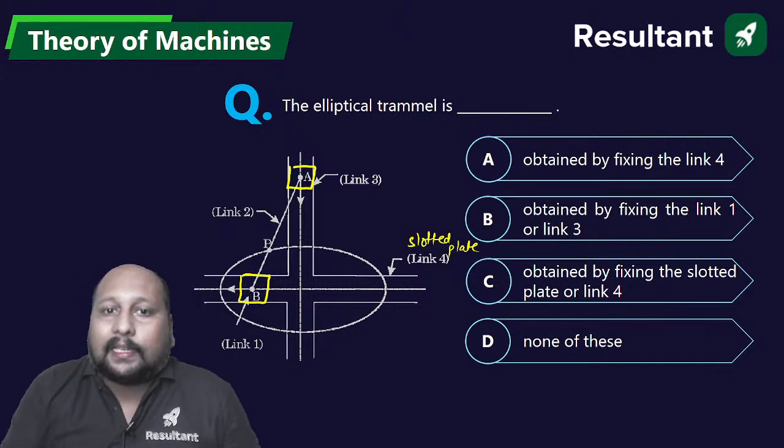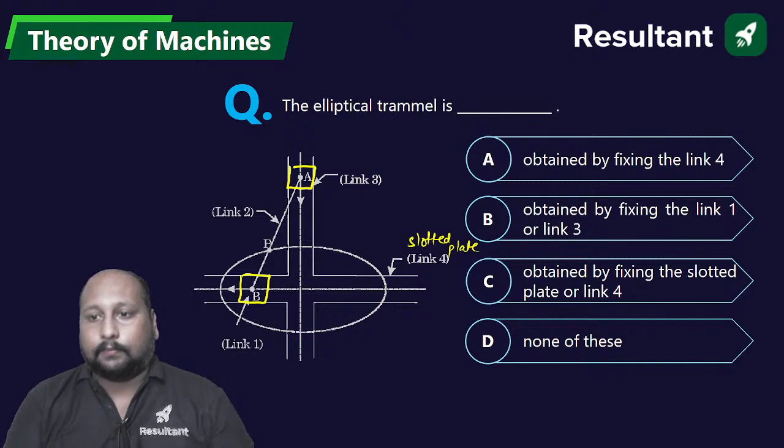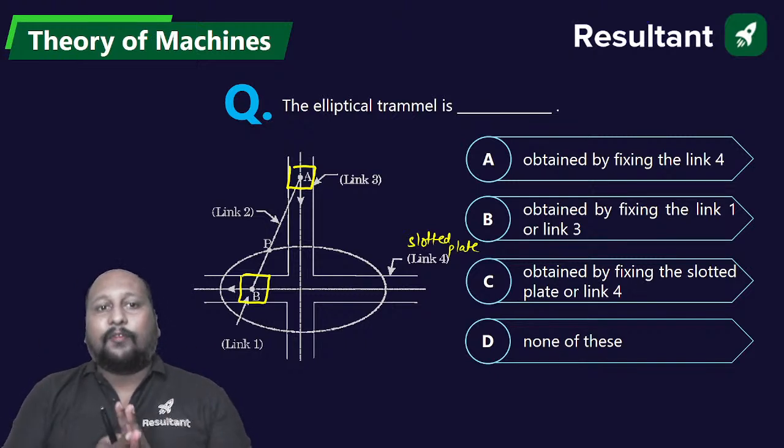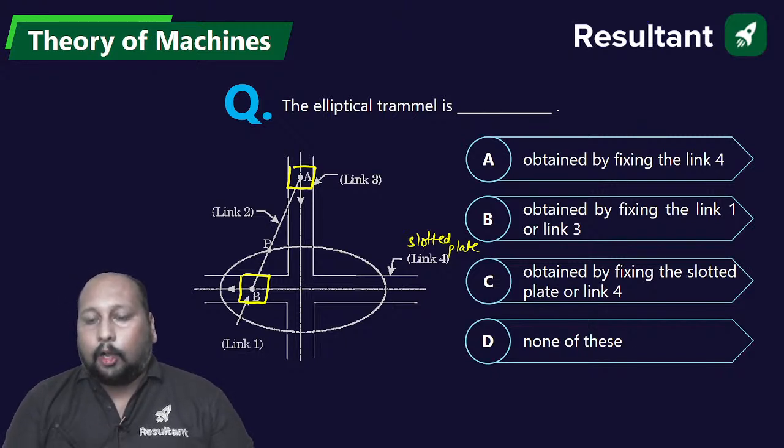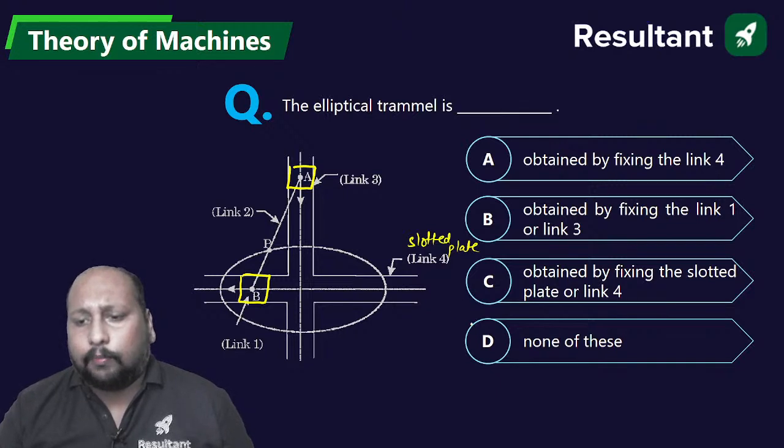Okay, and how can we get the elliptical trammels? Tell me quickly, which link needs to be fixed in order to get the elliptical trammels? Quickly. Option A, option B, option C, or option D. None of the above won't be there.